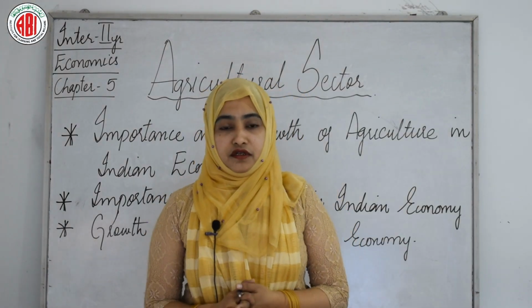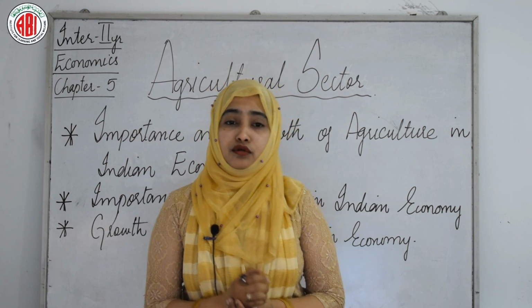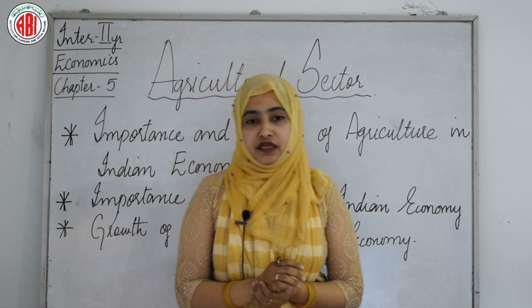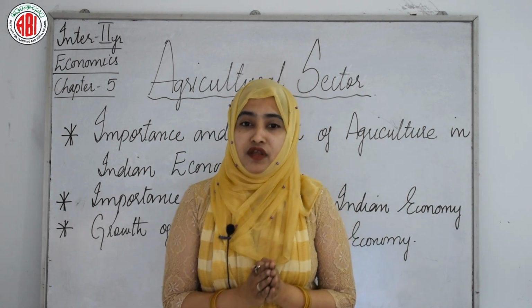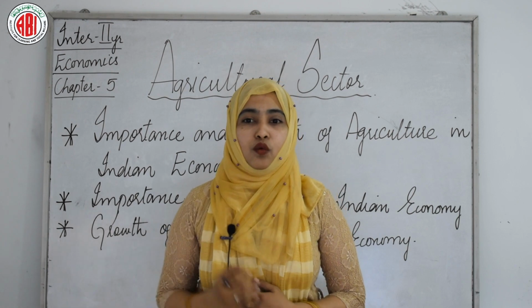So after the importance of agriculture in the Indian economy, now we will see the growth of agriculture in the Indian economy. At the time of independence, India's agriculture was in a state of backwardness.